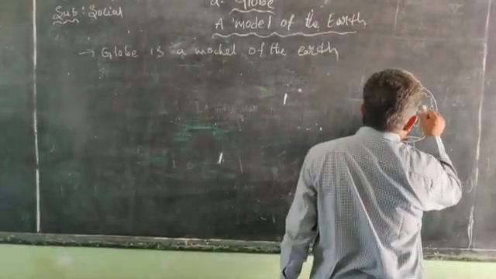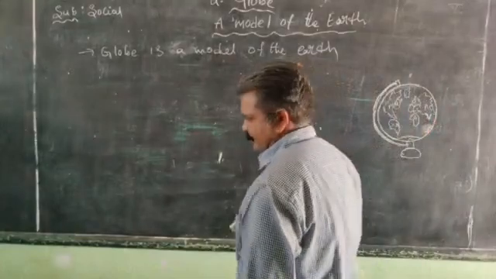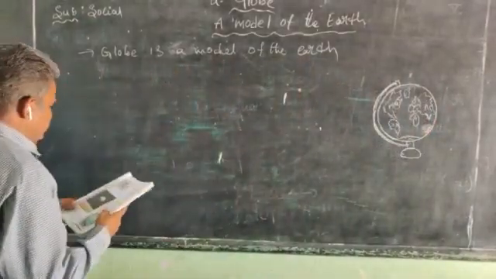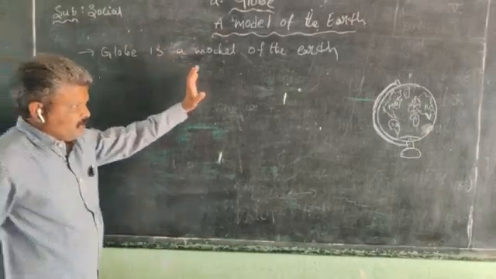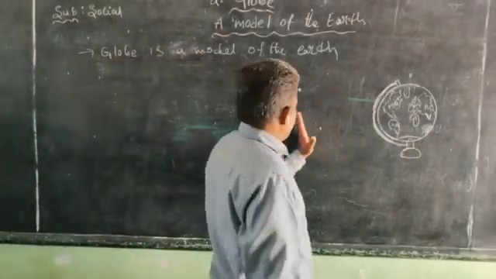This is completely land masses. So understand that this is the globe.